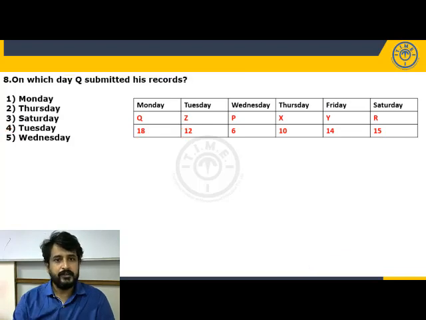Next. On which day did Q submit his records? Q submitted on Monday. Choice 1.